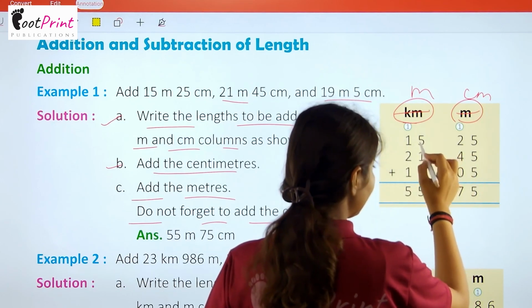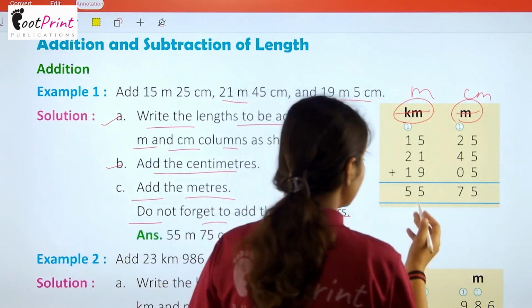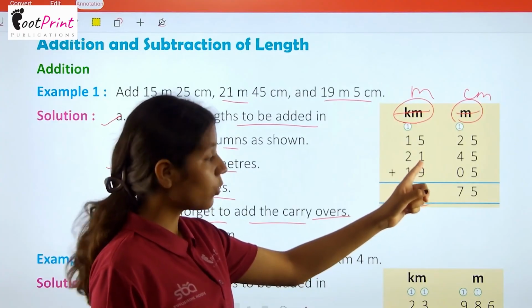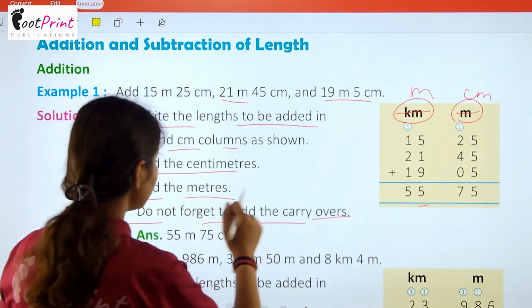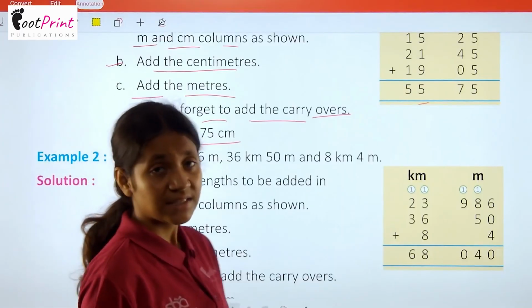Now 5. Now 1. 5 and 1 are 6. 6 and 9 are 15. And then 1 plus 1 is 2 plus 2 is 4 plus 1 is 5. So 55 is in the meter. That means answer is 55 meter, 75 centimeter.